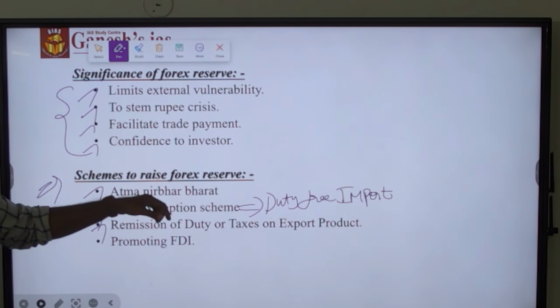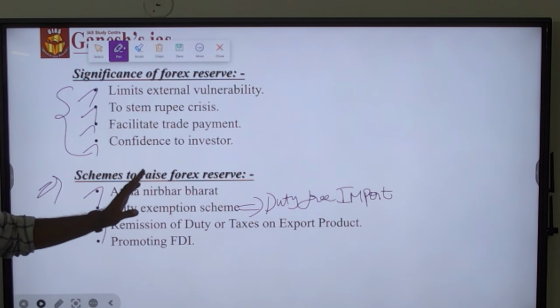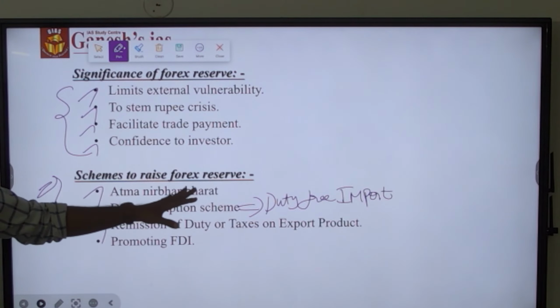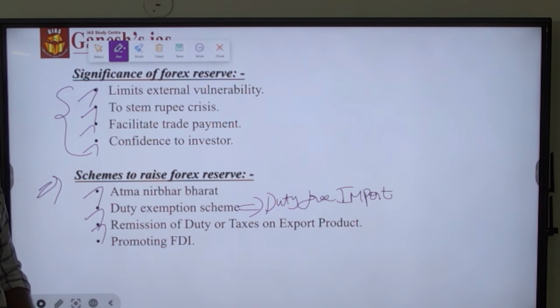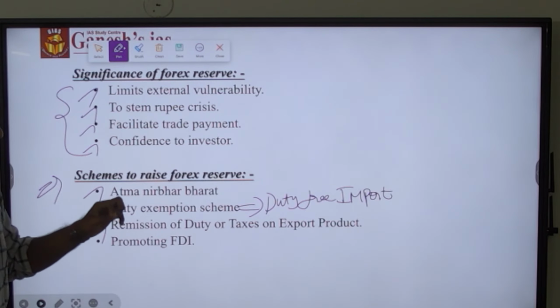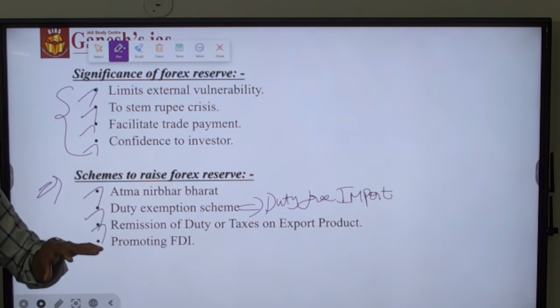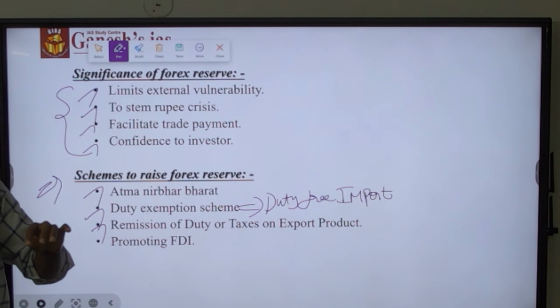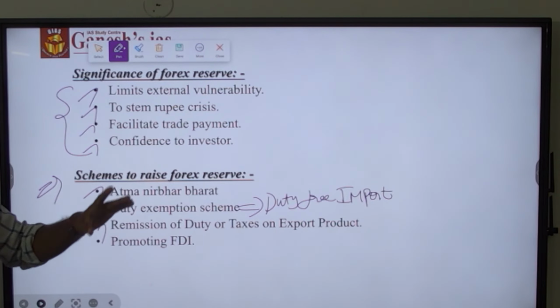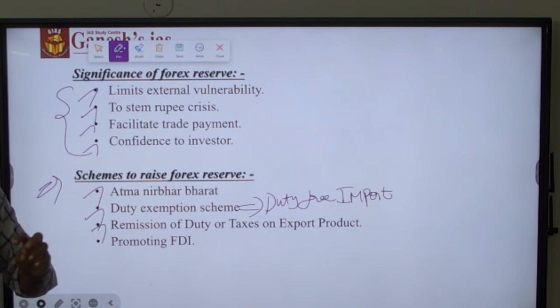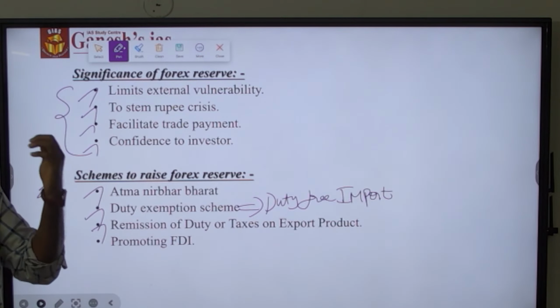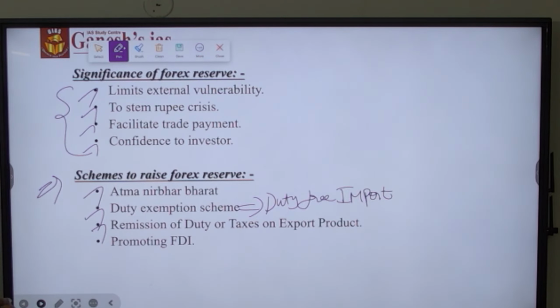The same objective applies to the duty exemption scheme. Since the import tax has been waived on inputs for making a product which is to be exported, the input cost will get reduced, as a result of which the overall product price will get reduced. So it will be much cheaper in the international arena. So more demand will be created, and as a result the export will increase, and more forex reserve could be earned.